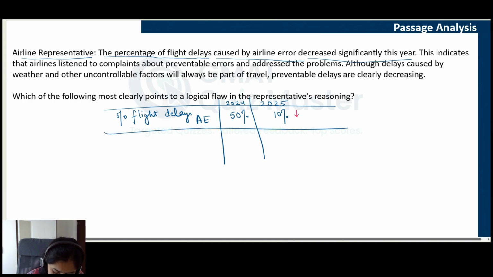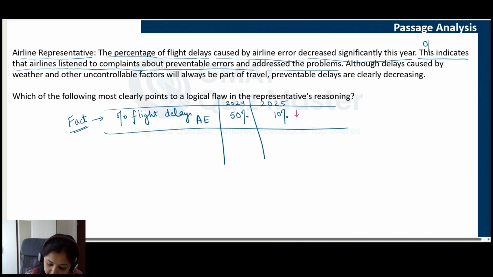Notice that this is a fact that has been given. Let's read further. This reduction indicates that airlines listened to complaints about preventable errors and addressed the problems. So, the airline representative is saying that this reduction indicates, so this is an opinion of the airline representative.